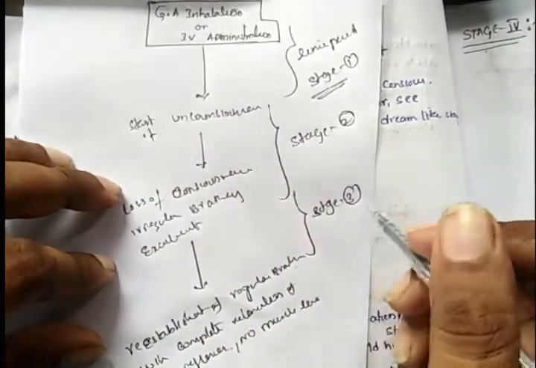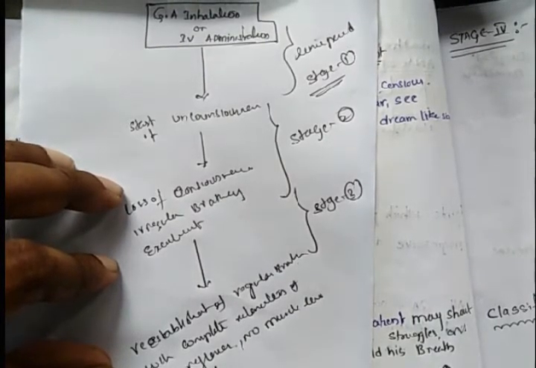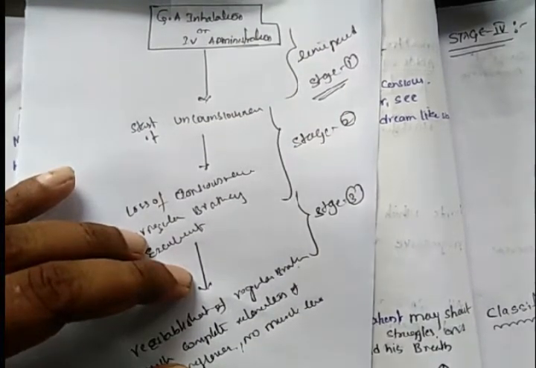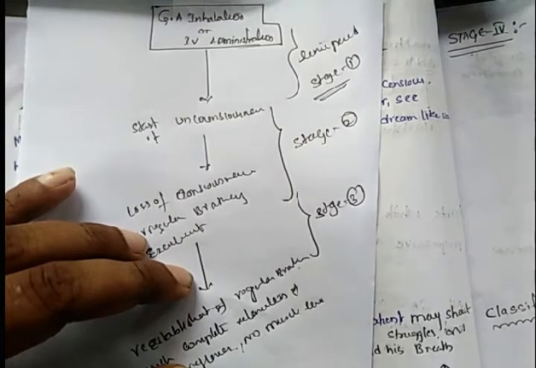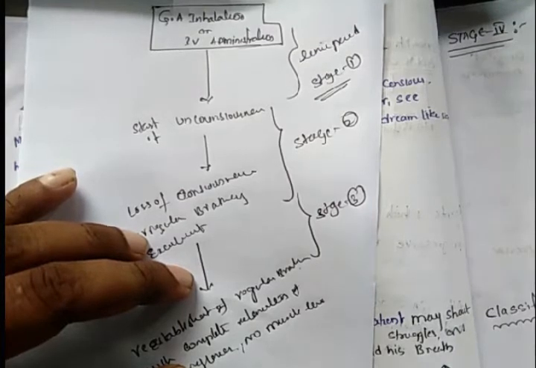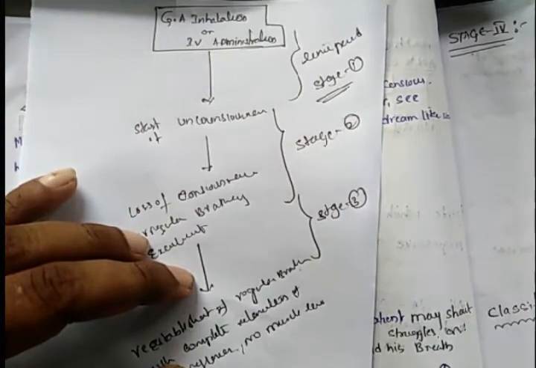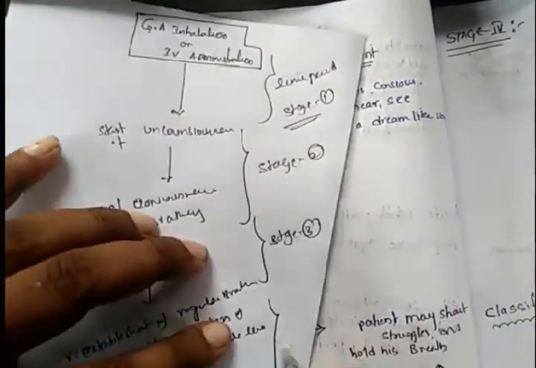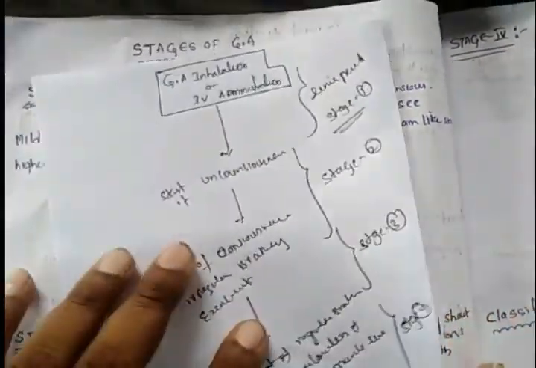3. Okay, so after some time, even though the patient is given the general anesthesia, he will go to complete respiratory and circulatory failure, leading to death. This time period is called stage 4. I will again explain clearly, don't worry.